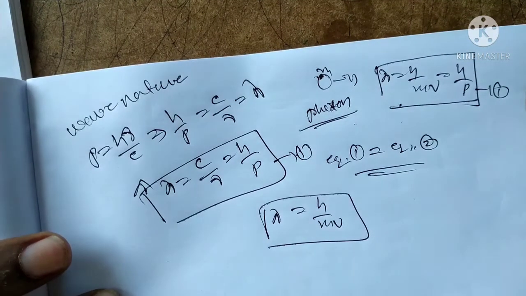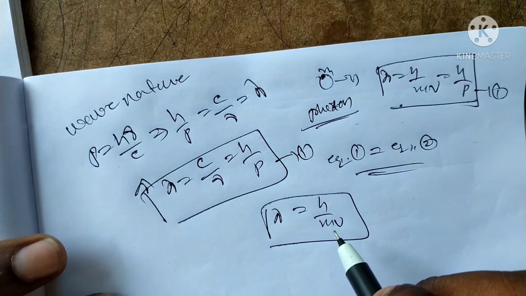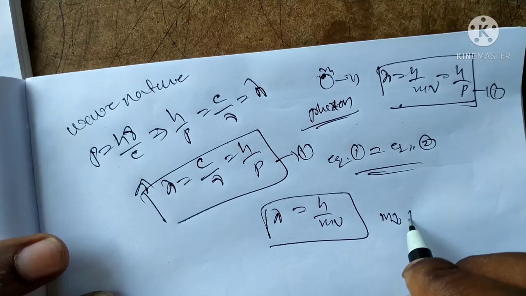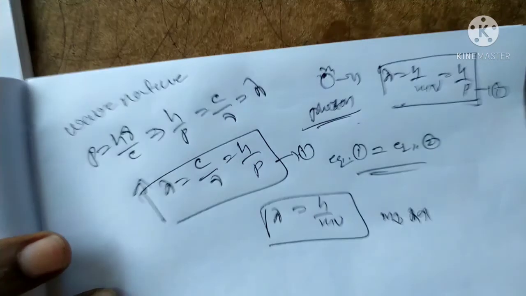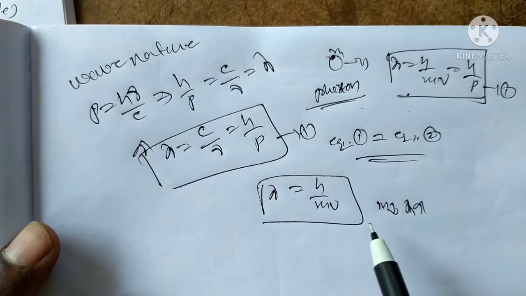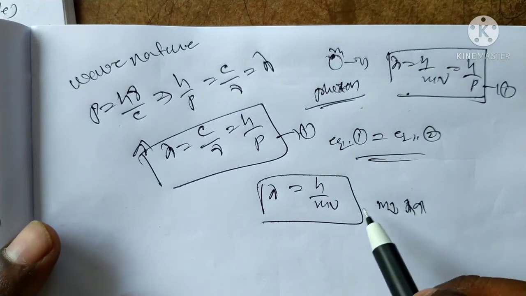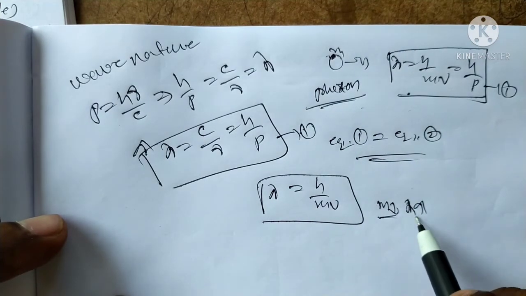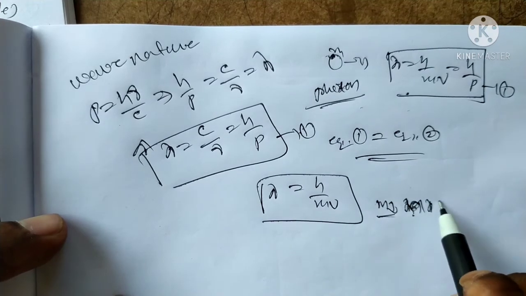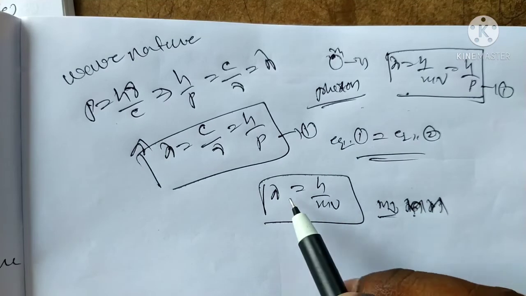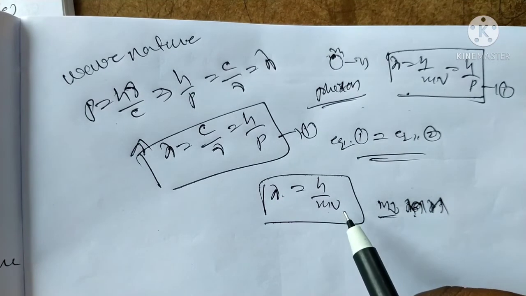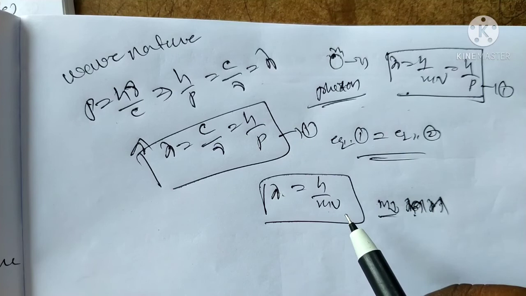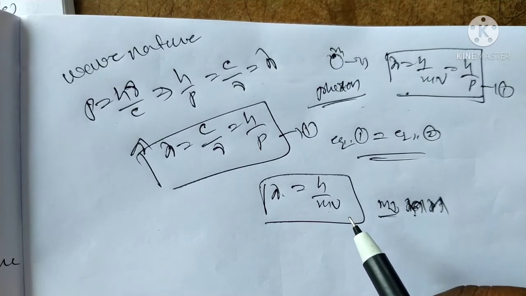Having the same radiation, the same quanta as energy and as momentum. According to this formula, if mass is low, lambda is high. Lambda is equal to h by mv. Any particle with dual nature that has low mass gives the highest wavelength. According to this formula, mass is low, lambda is high. But according to the uncertainty principle, it can be different for microparticles.